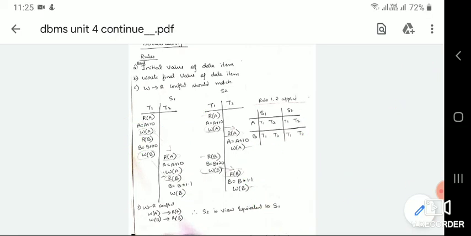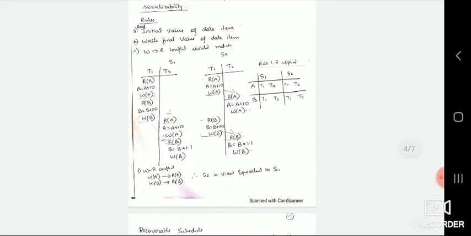Then the third rule also should match, that is write-read conflict. Write-read conflict means write of A has a read of A. So where are write of A and read of A present? Similarly for write of B. Here there are two data items, A and B, so write of A and read of A, write of B and read of B. We check whether these match in schedule 1 and schedule 2 or not.